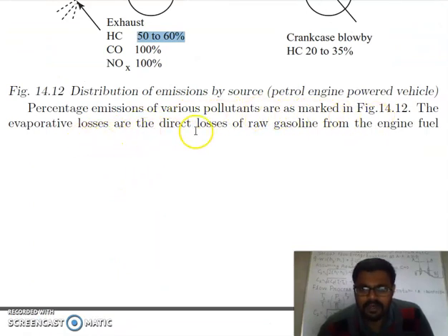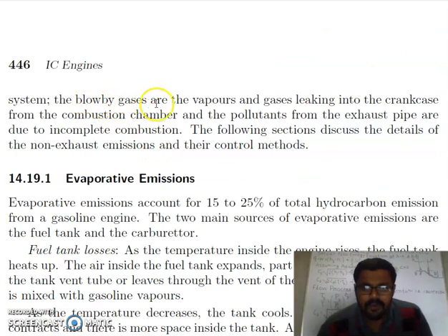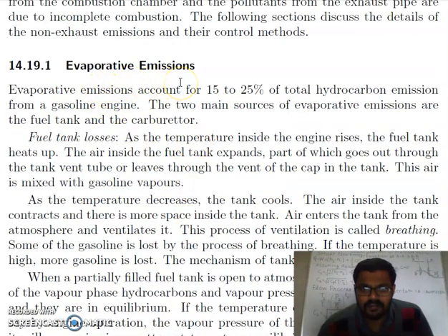The evaporative losses are direct losses of raw gasoline from the engine fuel, which is unburnt. The blow-by gases are the vapors and gases leaking into the crankcase from the combustion chamber, and the pollutants from exhaust pipe are due to incomplete combustion. Evaporative emissions, we will start with this. Evaporative emissions account for 50 to 25% of total hydrocarbon emissions from gasoline engine. First we'll discuss fuel tank losses.